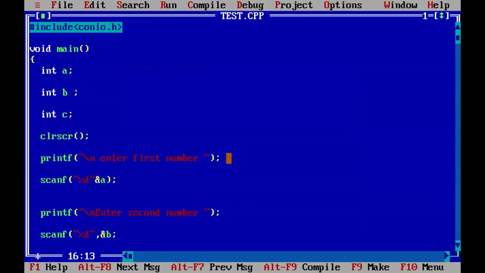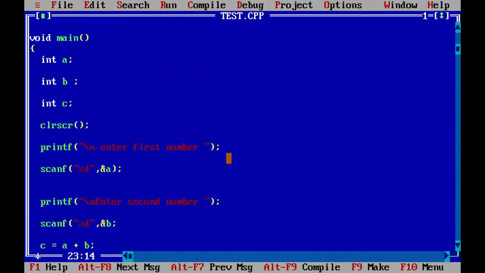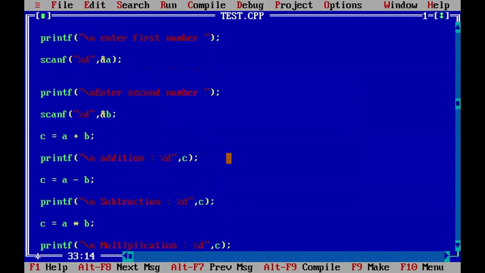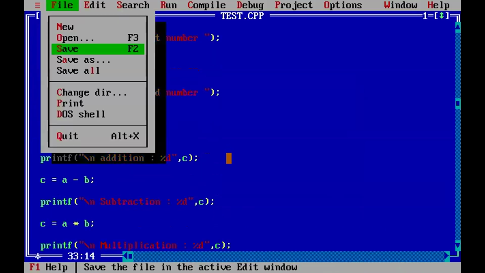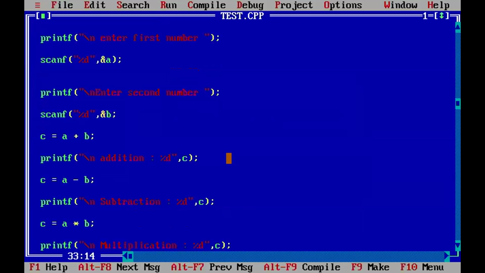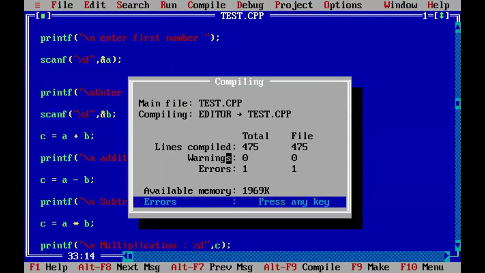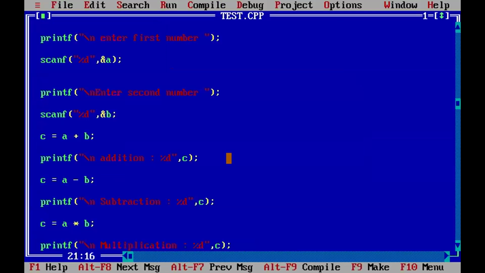Next, here a comma is missing. So here it's an error. Now save it, say yes to overwrite, and recompile. Still one more error. Press any key. So one more error. Here a comma is missing.